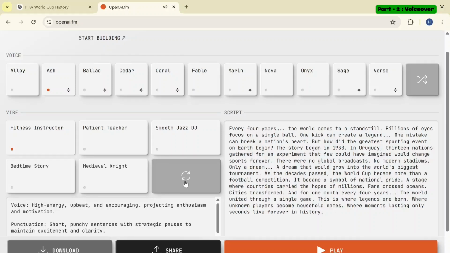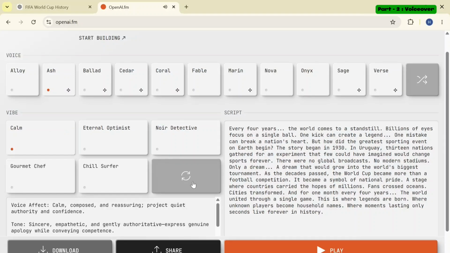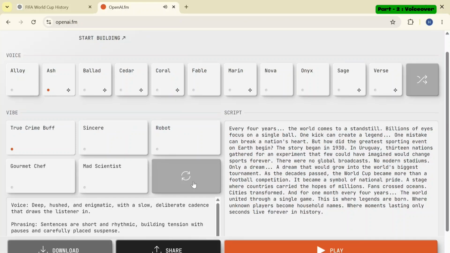These options generate a realistic and professional sounding voice, which works very well for documentary videos. However, you can test and choose any other option according to your own preference. After selecting these options, click the play button, and the platform will start generating the voiceover for your script. It usually takes up to a minute to generate an audio. Once the audio is generated, it will automatically start playing and you can listen to it.